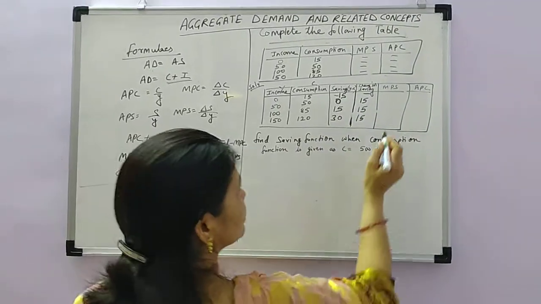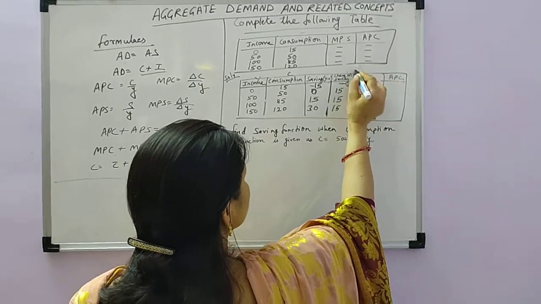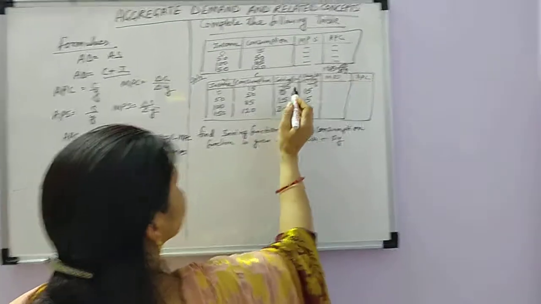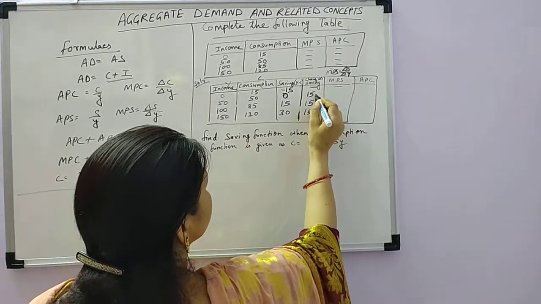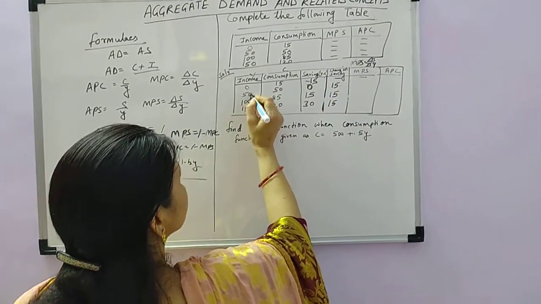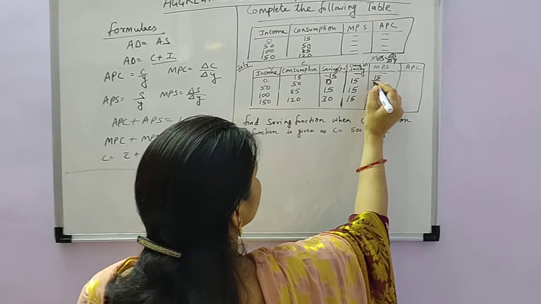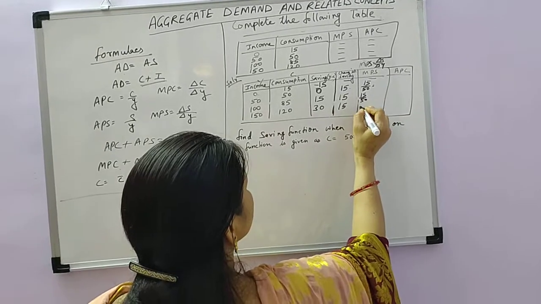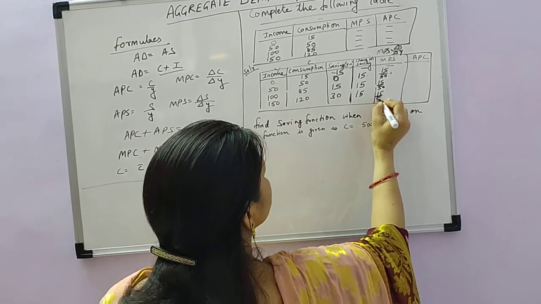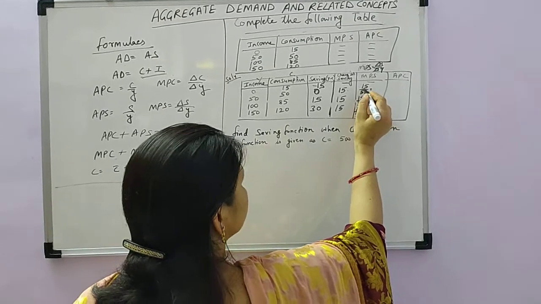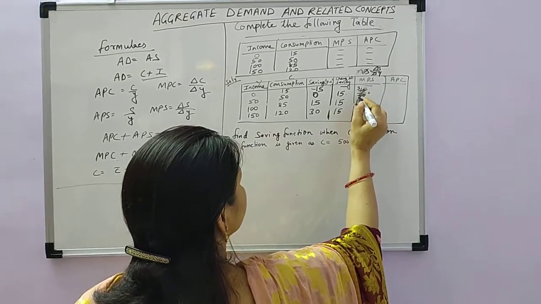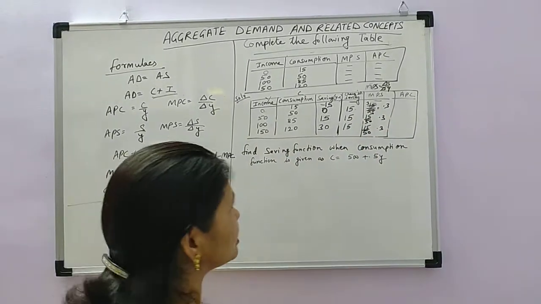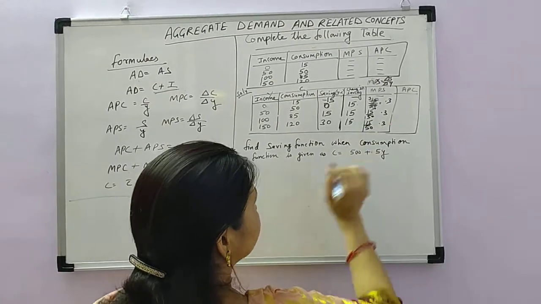Now MPS, how can you calculate MPS? The formula of calculating MPS is equal to change in S upon change in Y. Change in S, you know, this is change in saving. So 15 divided by the change in income, which is from 0 to 50, meaning 50. So 15 upon 50, and here also 15 upon 50. So you can calculate this. 15 divided by 50 is 0.3. Here also you get 0.3, meaning 30% of your income here is spent on saving. That is MPS, you can calculate.